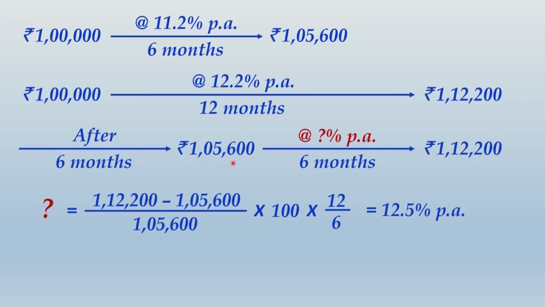That means if you invest 1,05,600 for a period of 6 months, after 6 months from now, at some interest rate, it would become 1,12,200. So what should be that interest rate? That is what we have logically calculated over here.